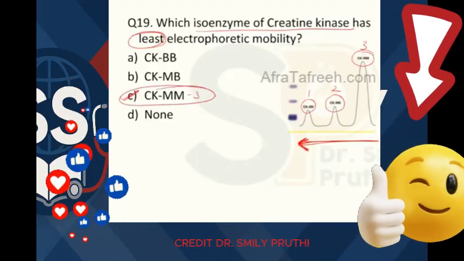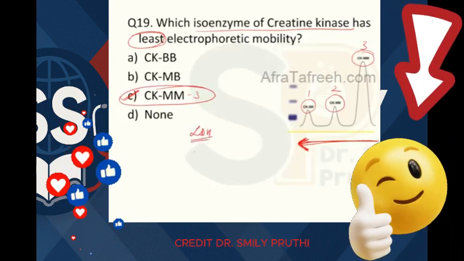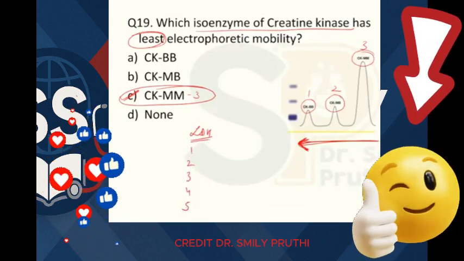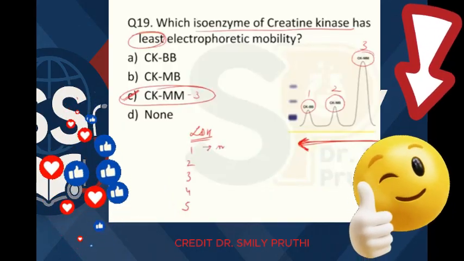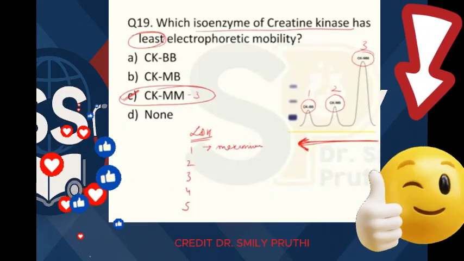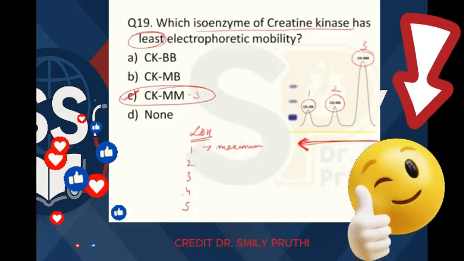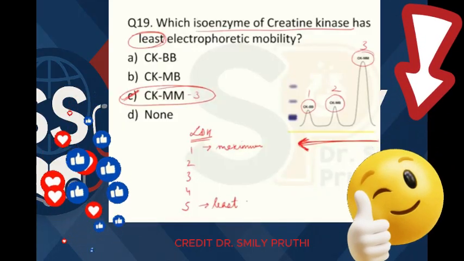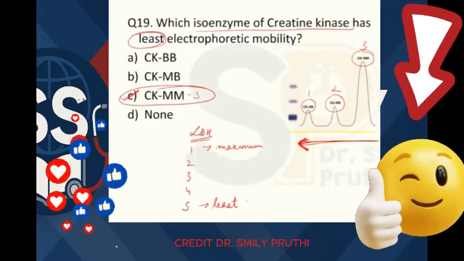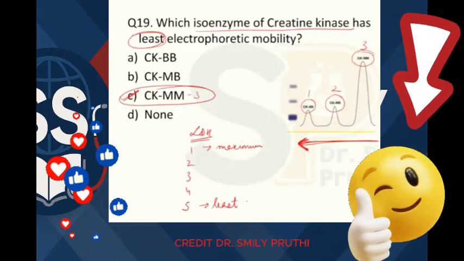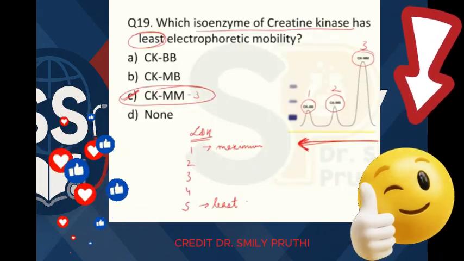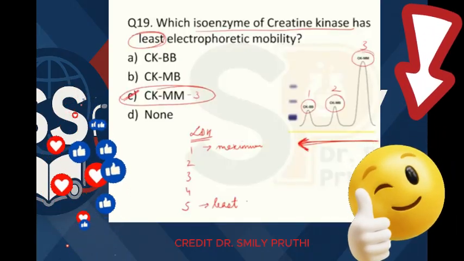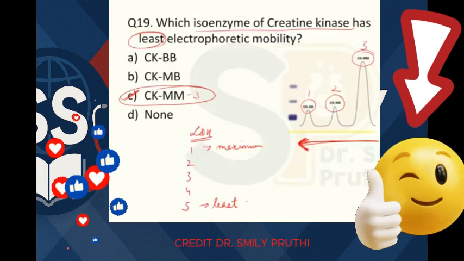Similarly, in case of LDH also, we have 1, 2, 3, 4 and 5. LDH 1 isoenzyme will be having maximum electrophoretic mobility, and the last one, that is number 5, will be having least electrophoretic mobility. So it is very easy to tell if you know this basic point, that the one which has moved the most is given number 1. That's why it is given number 1. And the one which has moved the least is given the last number, right?